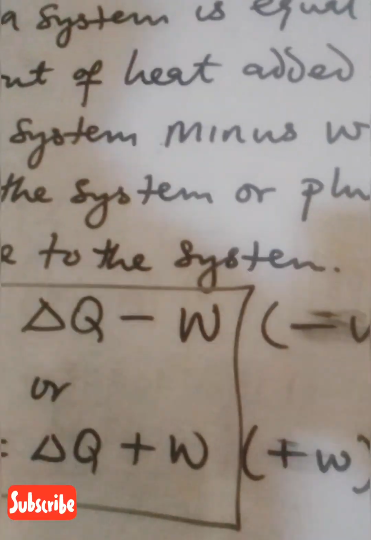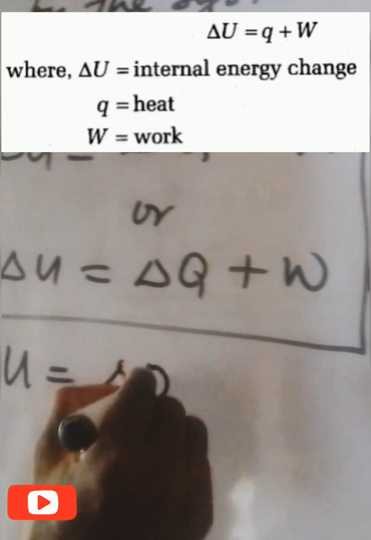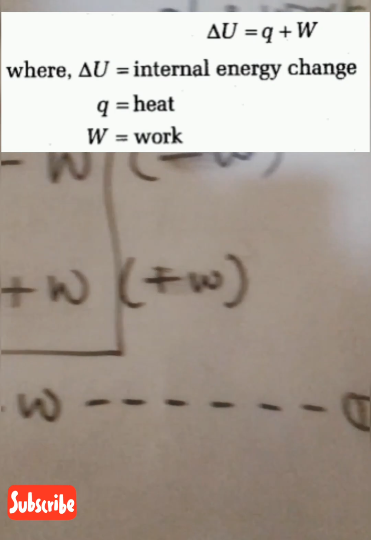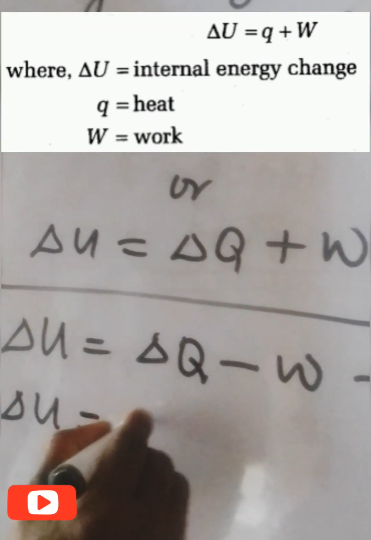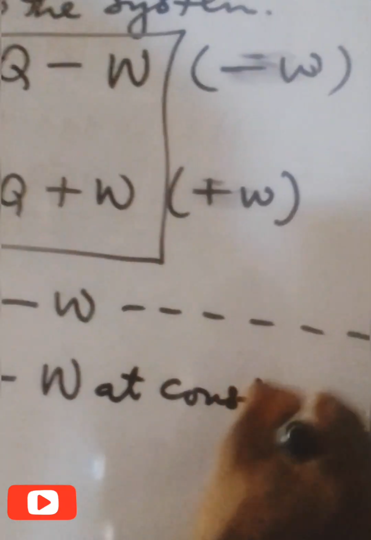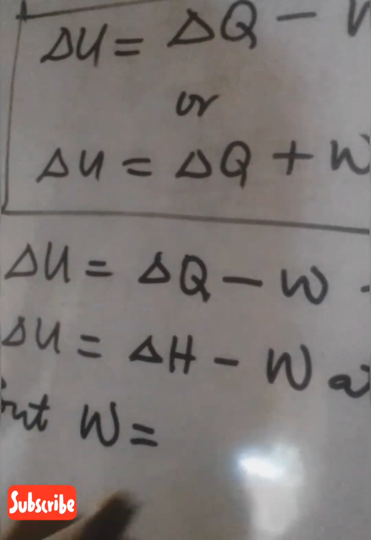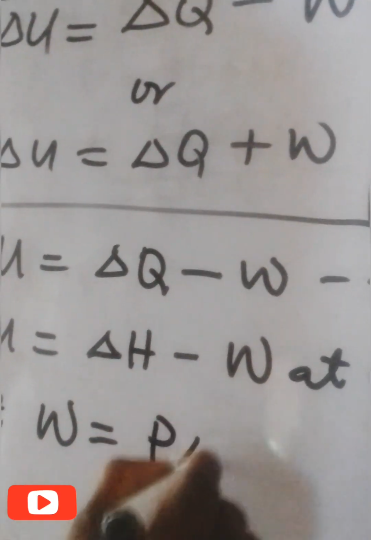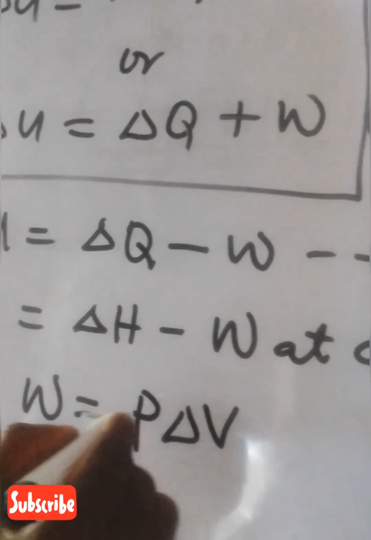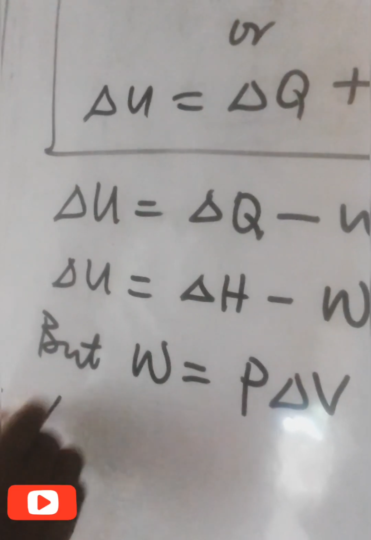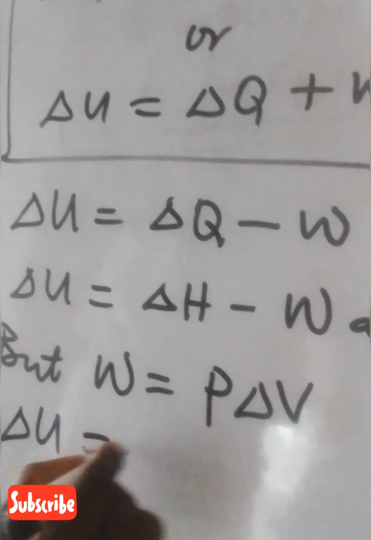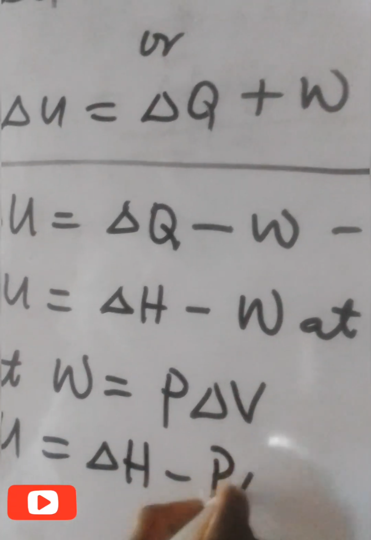Now, you can convert this particular equation. Let's call it equation 1. You can convert it and state it in terms of enthalpy change, where change in internal energy equals change in enthalpy minus work done at constant pressure. But note that work done at constant pressure is P dV, the product of pressure times change in volume. This implies that equation 2 will become change in internal energy equals change in enthalpy minus P dV.